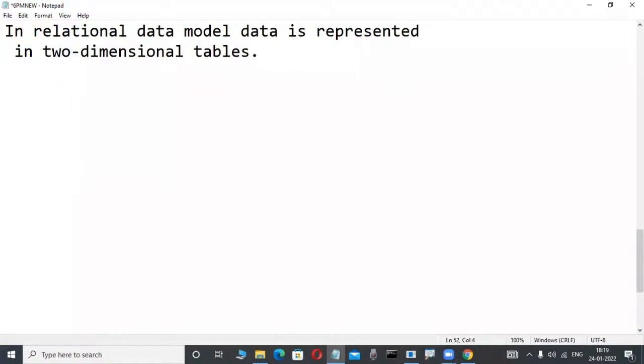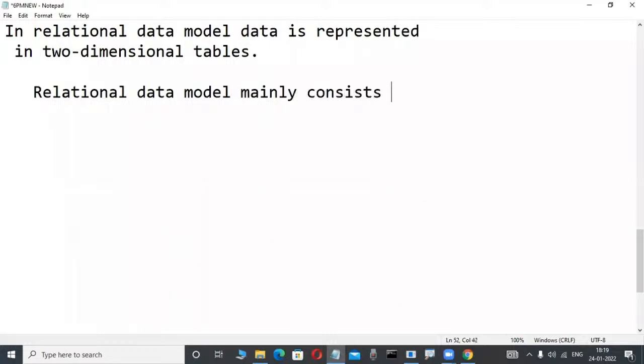Any relational data model product we observe mainly consists of three components, only three. What are those components? You must be familiar with these names before we start our course. Concentrate here. What is the first one?